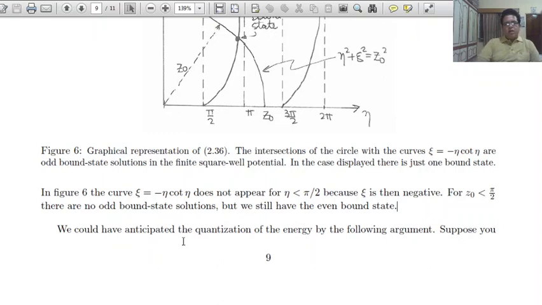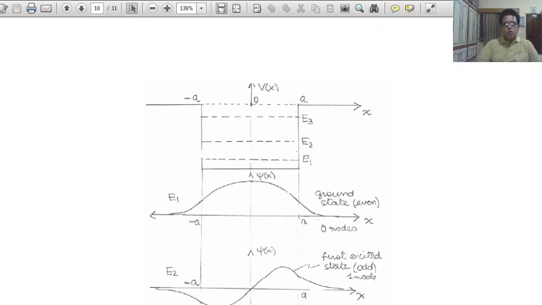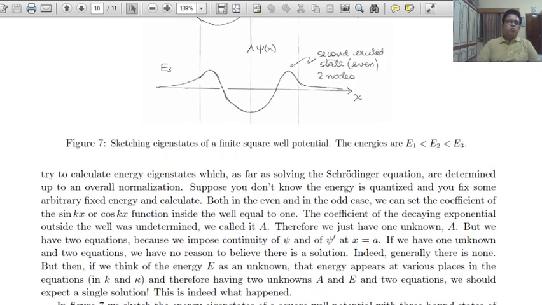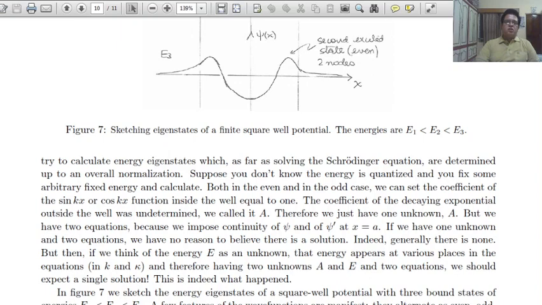We could have anticipated the quantization of the energy in the following manner. Suppose you try to calculate energy eigenstates which, as far as solving the Schrodinger equation, are determined up to overall normalization. Suppose you do not know the energy is quantized and you fix some arbitrary energy and calculate both the even and the odd case.